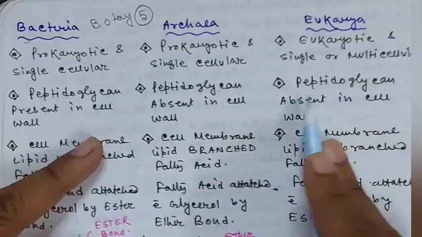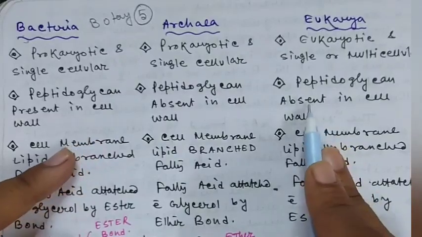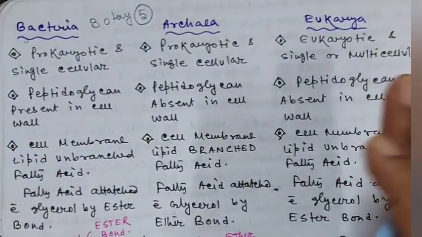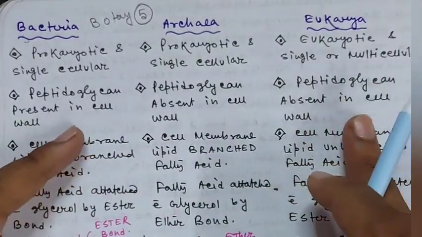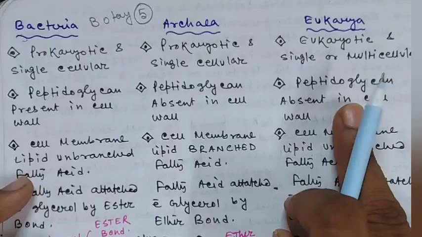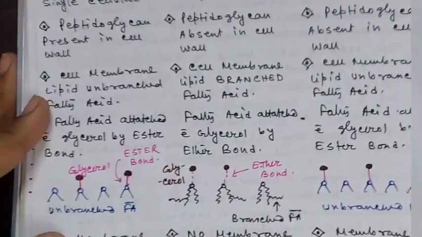In fungi, the cell wall component is chitin, and in plantae, the cell wall component is cellulose, or there may be hemicellulose and pectin present. So different kinds of materials can be found in the cell wall of plants, but peptidoglycan is absent. And next, cell membrane.